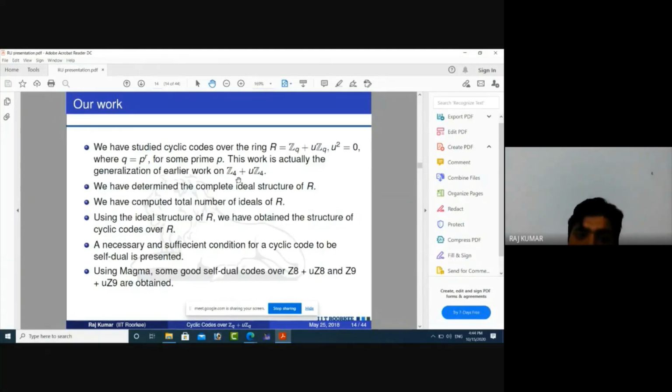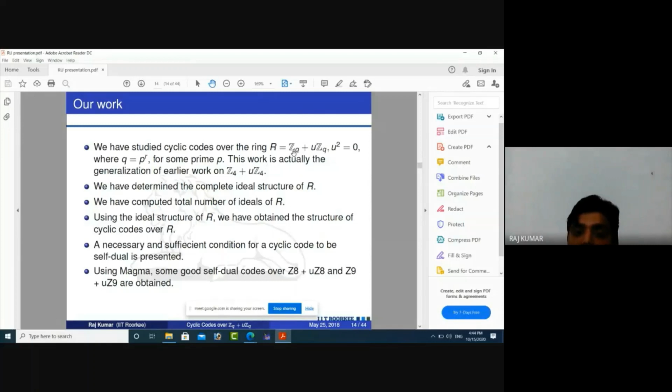The ideal structure of the ring Z4 plus uZ4 is very easy, because the total number of elements is 16, so we can easily compute it.